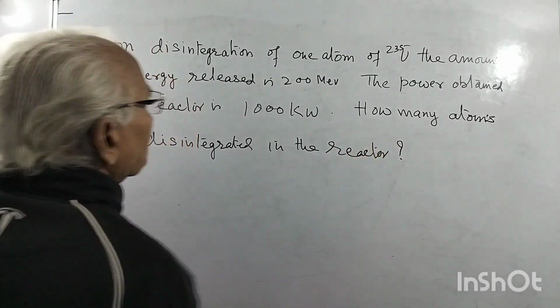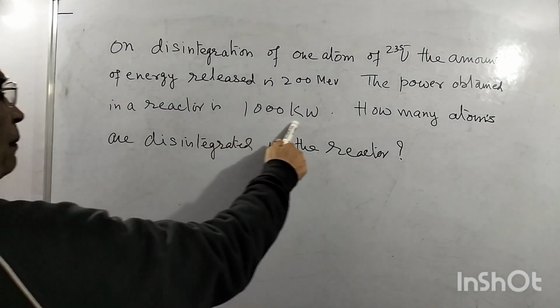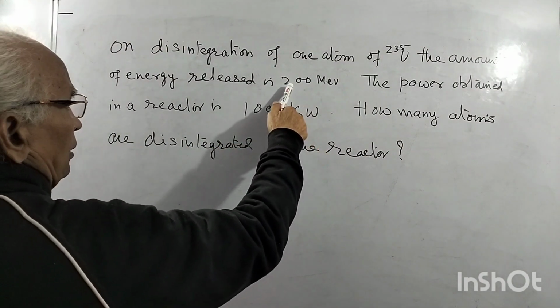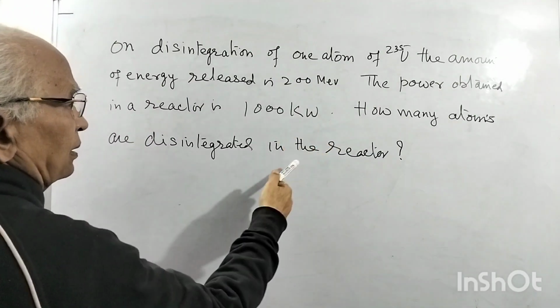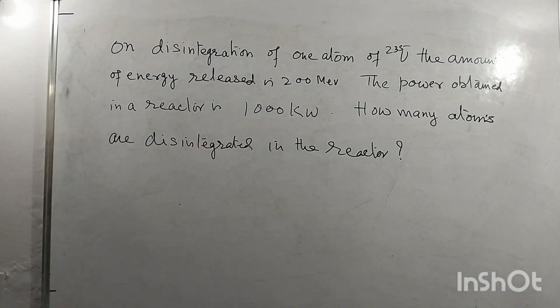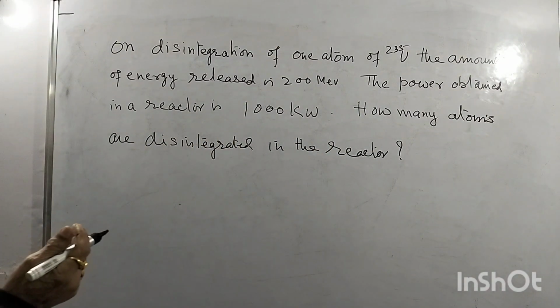That is, how many atoms? Because this much power is produced, and one fission gives this much energy. So for this much power, how many atoms are disintegrated?